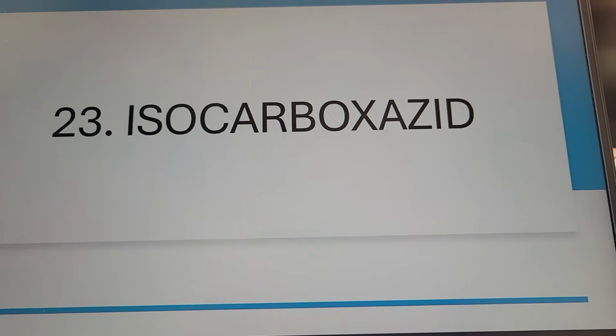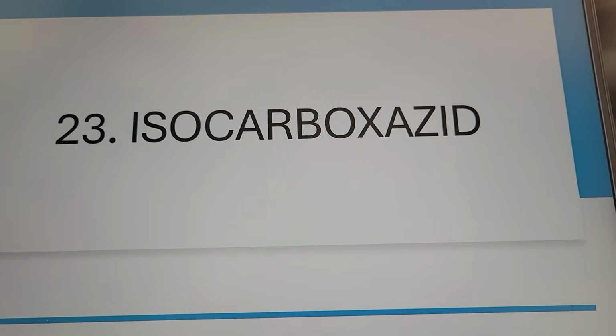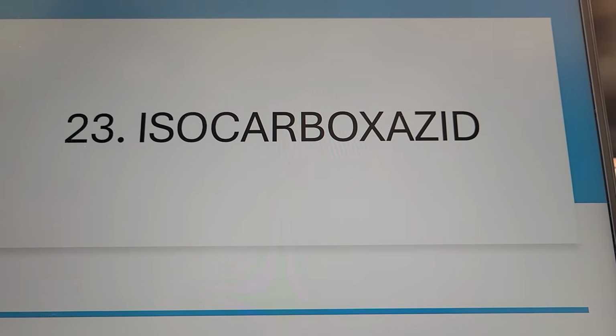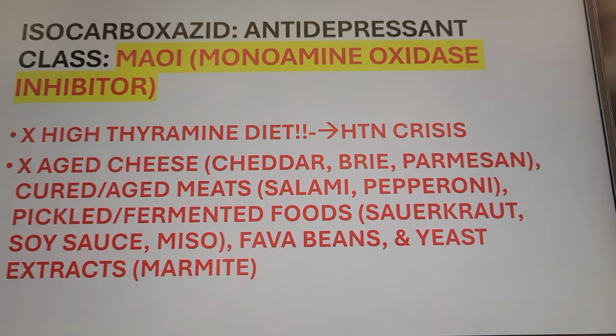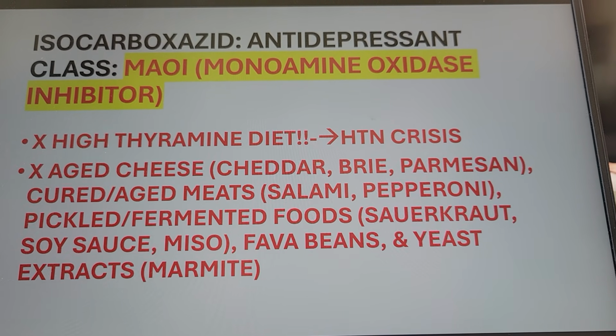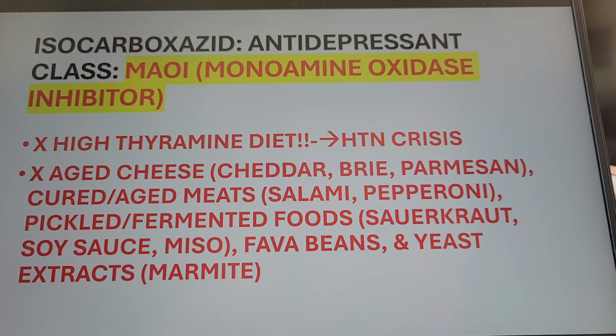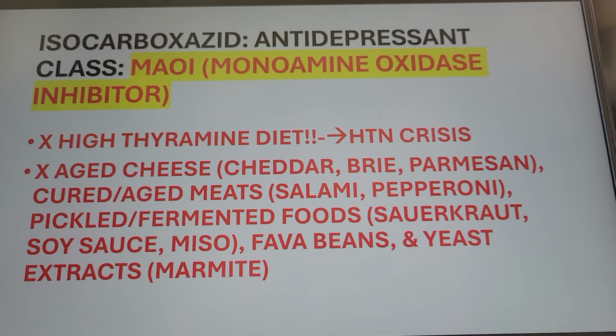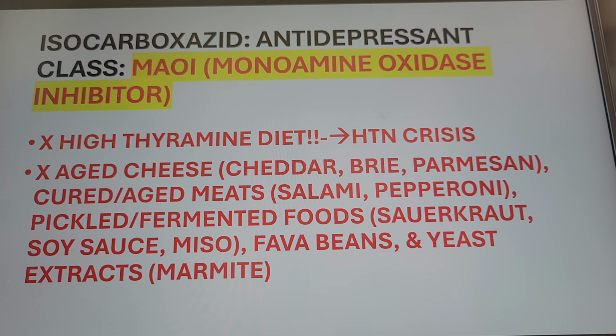All right, almost done, right? Isocarboxazid, very famous, always in the test, right? And what is this? This is one of your MAOIs. Please remember your MAOIs. You have phenelzine, tranylcypromine, and isocarboxazid. All right, this is your MAOI.